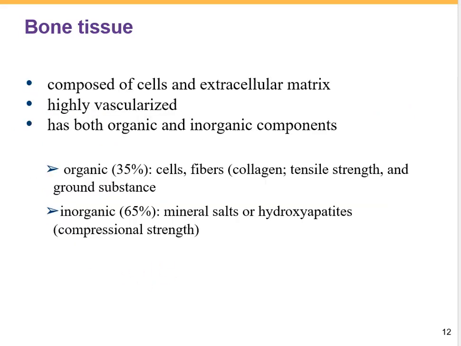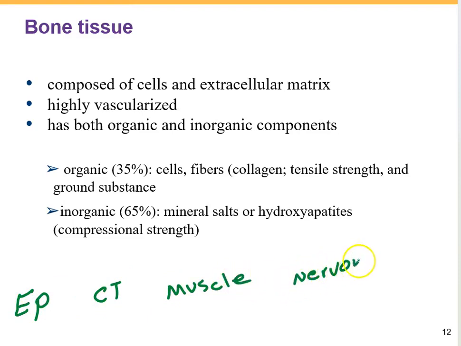What is a bone tissue? If you remember, there are four basic types of tissues in our body: epithelial tissue, connective tissue, muscle tissue, and nervous tissue. But where is the bone tissue?